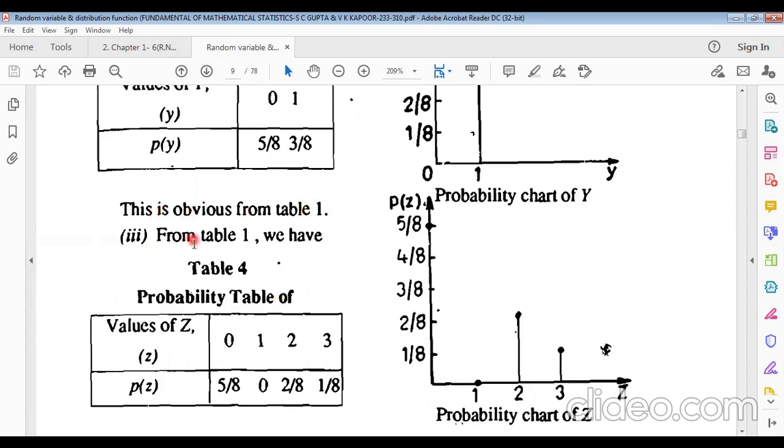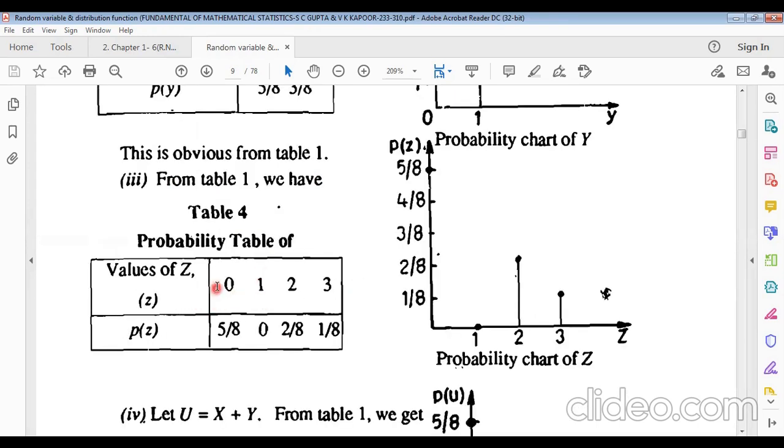Now another one, part 3. From table 1 we have these random values 0, 1, 2, 3, and the probabilities will be 5 by 8, 0, 2 by 8 and 1 by 8. And we can draw this graph also.